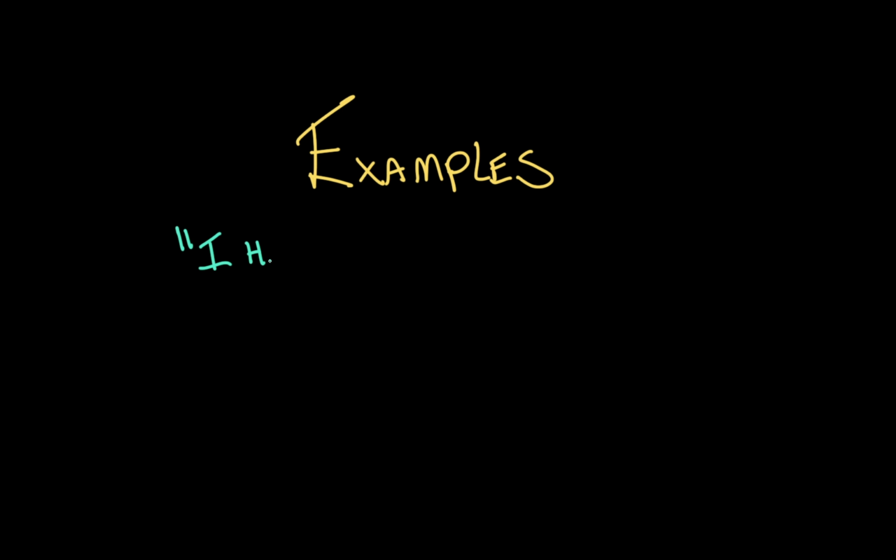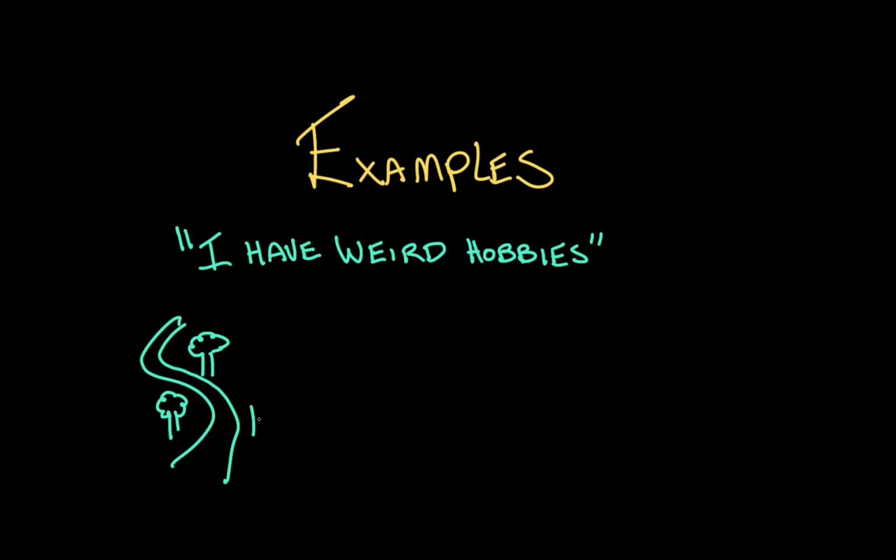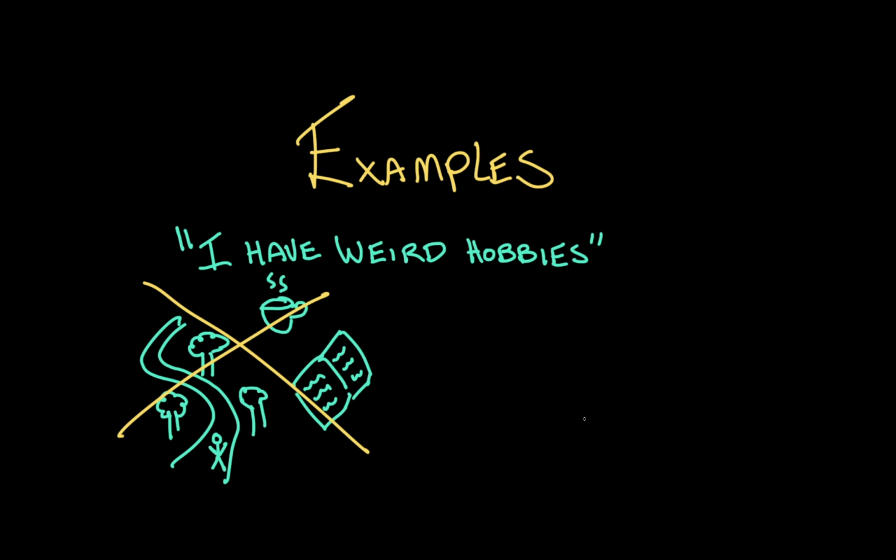If I tell you that I have weird hobbies, I need to back up that statement with some examples. I need to illustrate just how weird they are. So if I say my hobbies include going for walks, reading books, and drinking tea, those are very ordinary interests. They're not weird at all. Not a good example. I need to be more selective and better support my claim that my hobbies are strange.